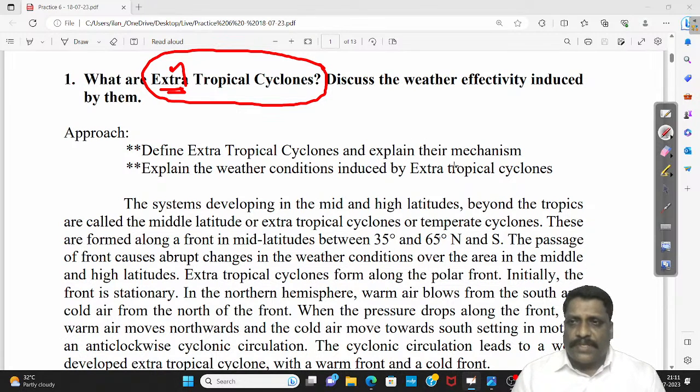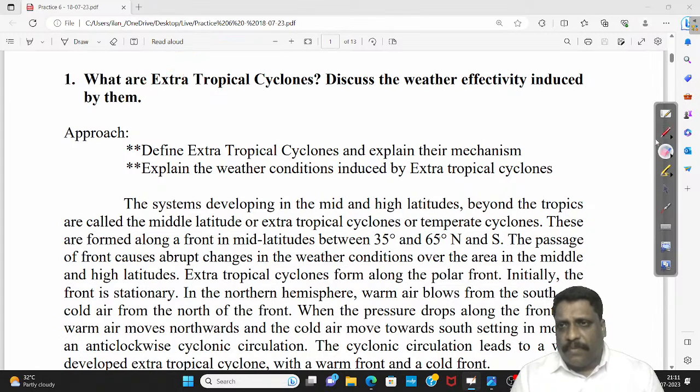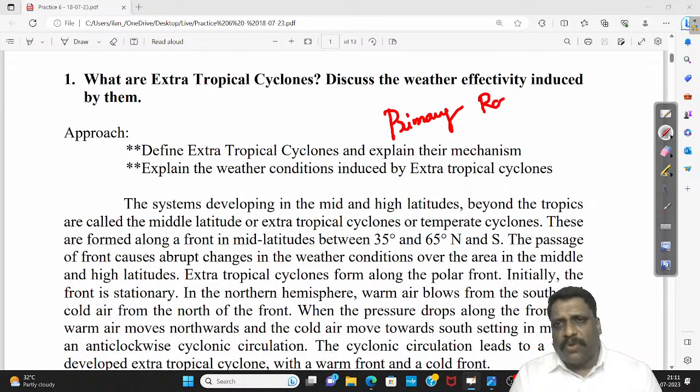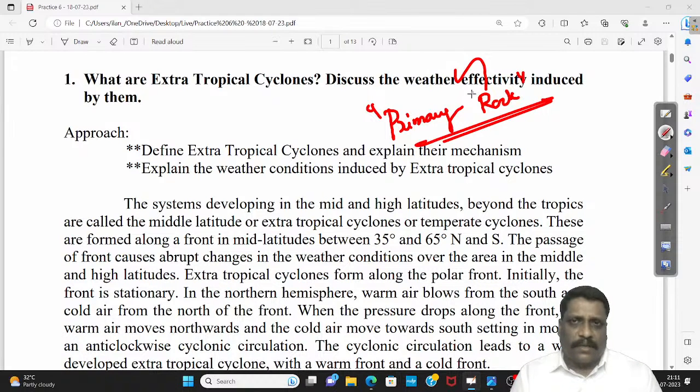Why I'm telling you this: I think the year before last, they asked about something called primary rock. Very straightforward question. And people were not aware of primary rock. I heard students saying that they do not know what exactly primary rock is.